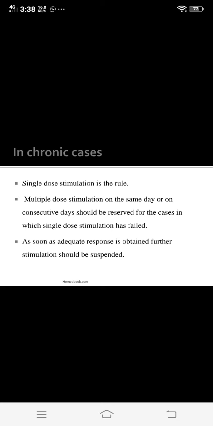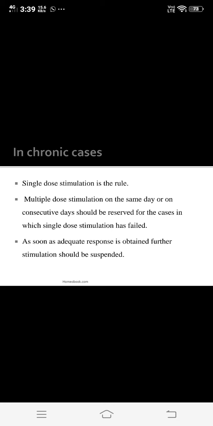Multiple dose stimulation on the same day or on consecutive days should be reserved for the cases in which single dose stimulation has failed. There are some conditions in chronic cases also where a single dose cannot work. For this reason, you can give multiple dose stimulation on the same day, means three doses in one day or three doses on consecutive days.